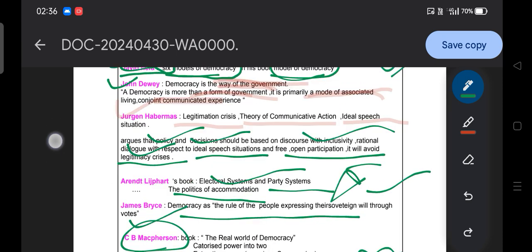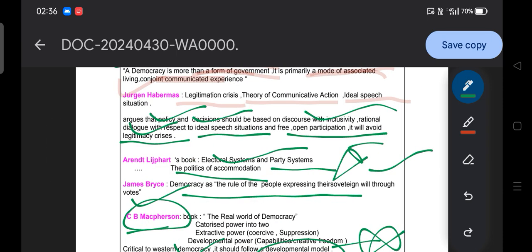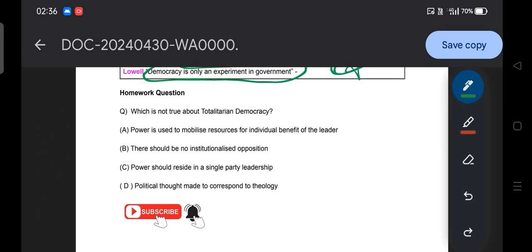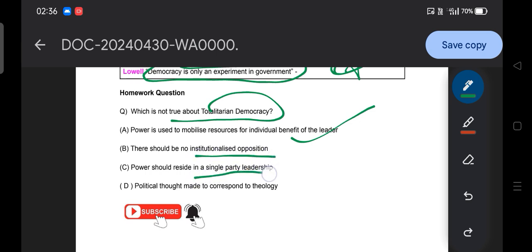I hope you found it interesting and learned many things. But here is a homework question for you. Which is not true about totalitarian democracy? Option A, power is to mobilize resources for the individual benefit of the leader. Option B, there should be no institutionalized opposition. Option C, power should reside in the single party leadership. And option D, political thought made to correspond to theology. So what is incorrect? You need to find that.